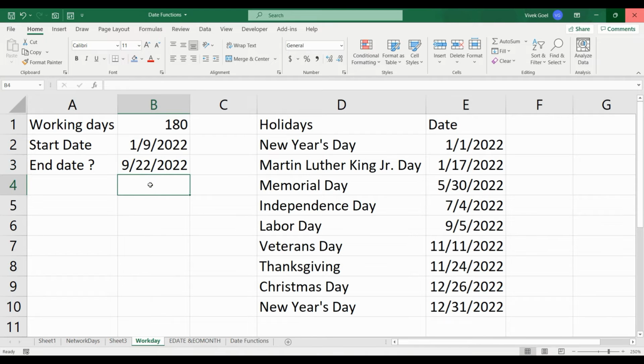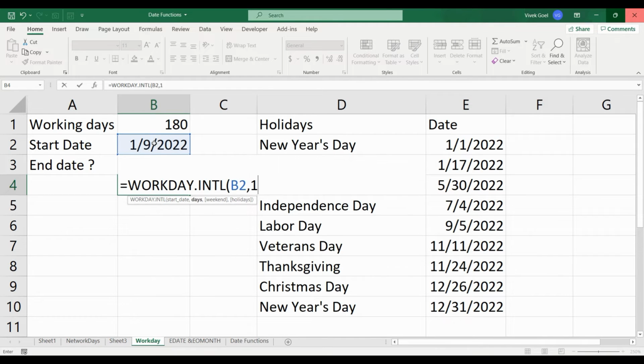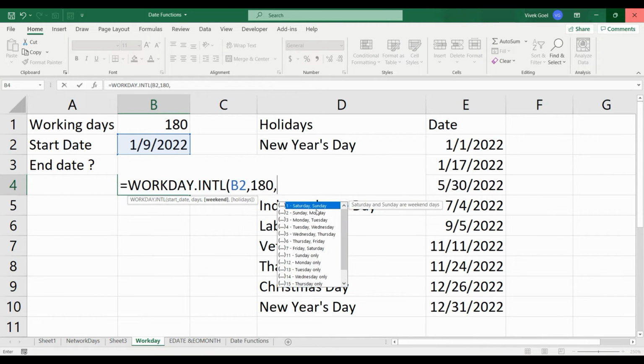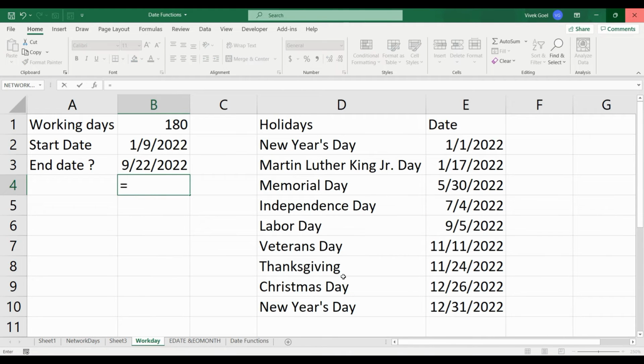The WORKDAY function takes Saturday and Sunday by default as the weekend, while WORKDAY.INTL is an extension of WORKDAY which allows us to customize the weekend. As we discussed earlier, some countries have weekends on different days and some companies have only one holiday. Let's take an example where the company has only one holiday a week, and that too on Tuesday. We will use